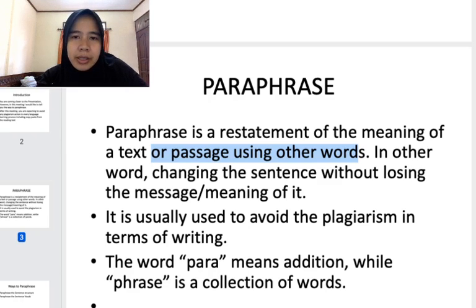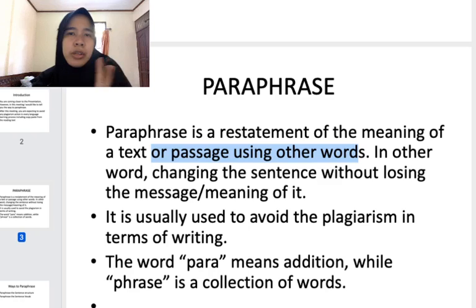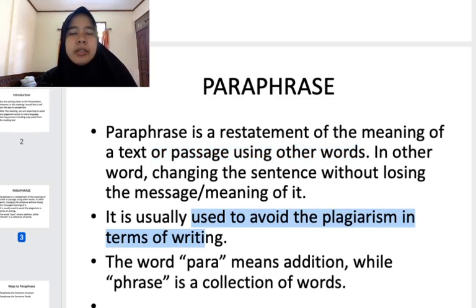Generally it means that you make another sentence from one sentence, but they have the same meaning. So two different sentences, but the same meaning. That is paraphrase. It is usually used to avoid plagiarism in writing, because it is rarely used in speaking.